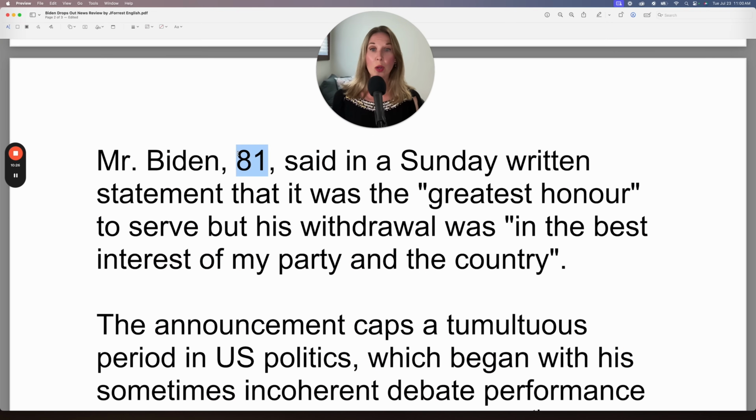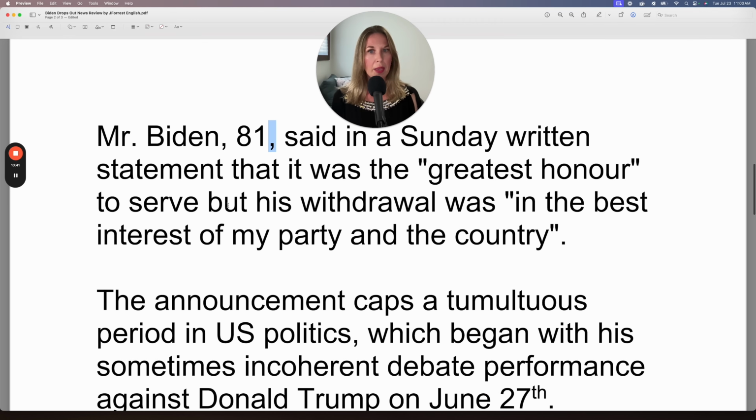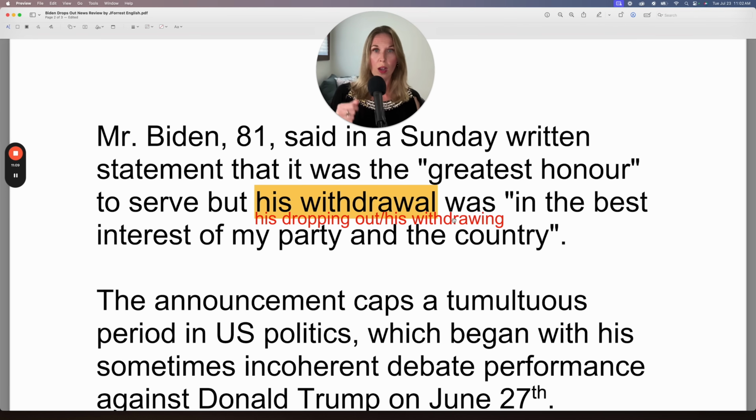Mr. Biden, 81, this is his age. Rather than saying who is 81, you can just put the number here with 2 commas. Mr. Biden, 81, said in a Sunday written statement that it was the greatest honor to serve, but his withdrawal. So notice this is the noun form. Before we saw to withdraw, that is the verb, but withdrawal, repeat after me, withdrawal. His withdrawal, this is the noun.